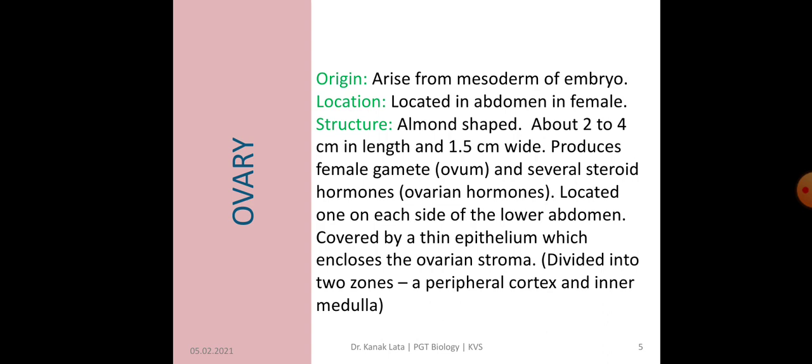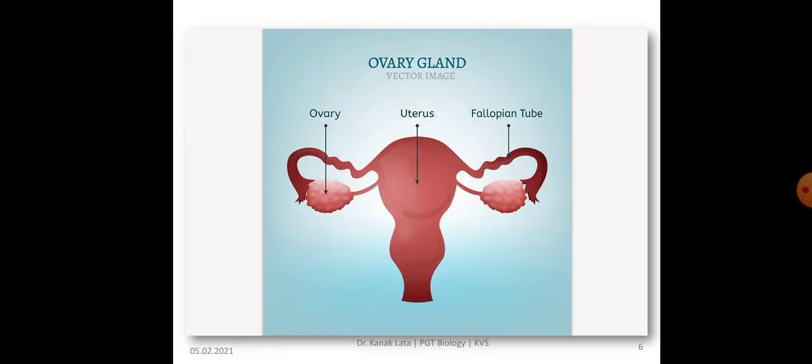Ovary produces ovum, that is the female gamete, and several ovarian hormones. There are two ovaries, one on each side of lower abdomen. Ovary is covered by a thin epithelium that encloses the ovarian stroma. Here in this figure you may locate the position of ovary.